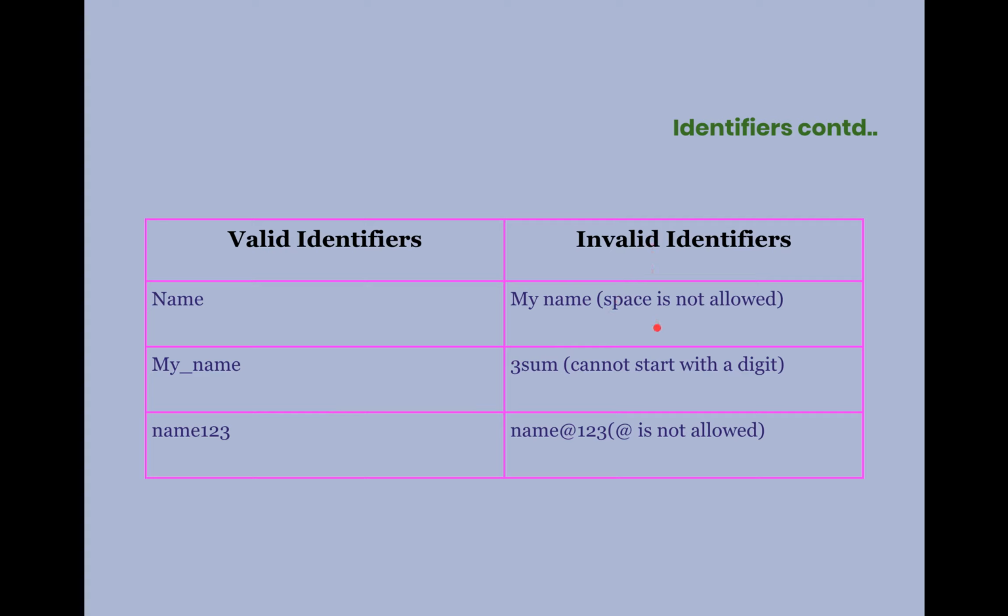Next we will see some of the invalid identifiers. My name: the problem here is it is not valid because we have given a space. This is not allowed in identifiers. Next case, this identifier is invalid because we begin the identifier with a digit. So that is not allowed in an identifier. In the third case, I am using the at symbol, which is not allowed in identifiers. And that's all about the identifiers.